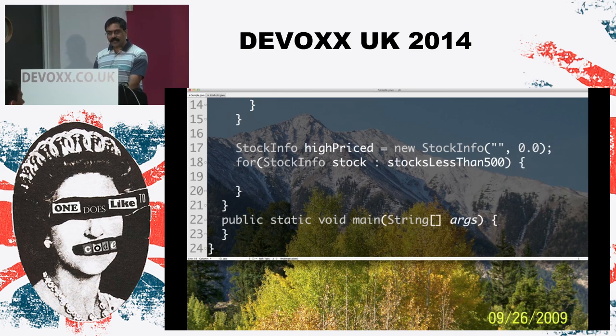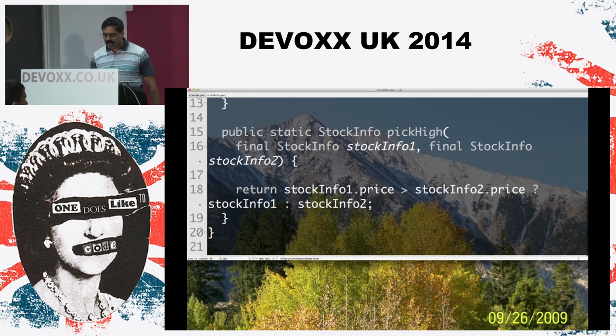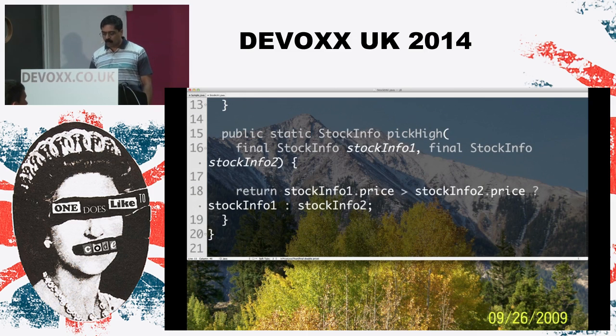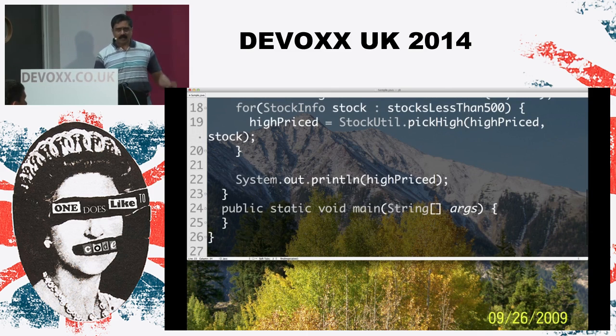And then what do we do with this? We're going to say, in this case, highPriced equals StockUtil.pickHigh, and we're going to send it the highPriced and the stock we are working with. Once again, if you look at pickHigh, it simply takes two StockInfo and returns one. That's all it's doing, right? So given all of this, the last step, of course, is to output the high priced stock. Are you with me so far?